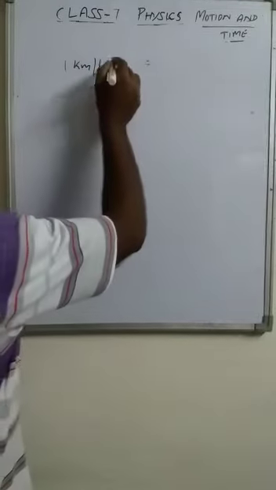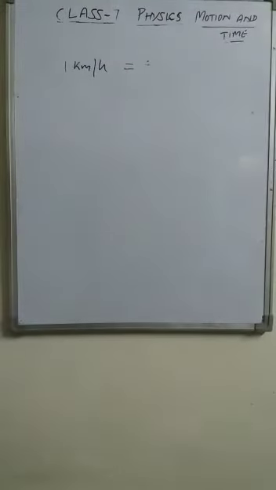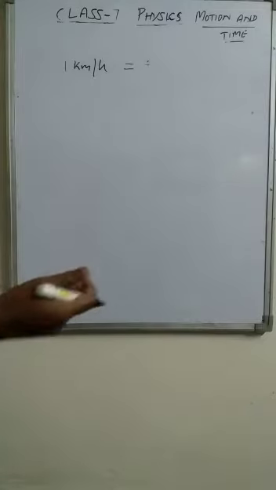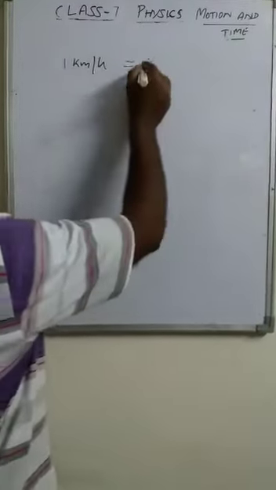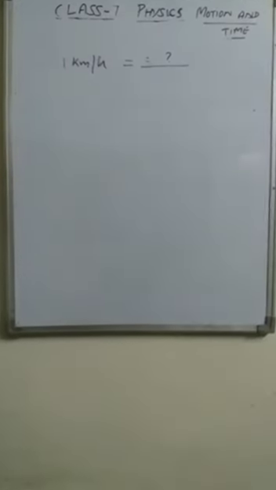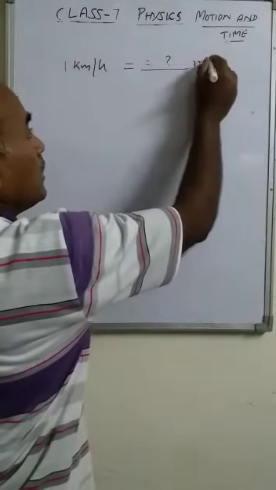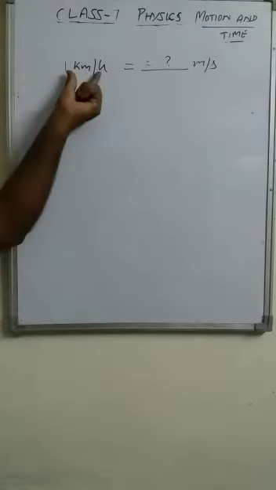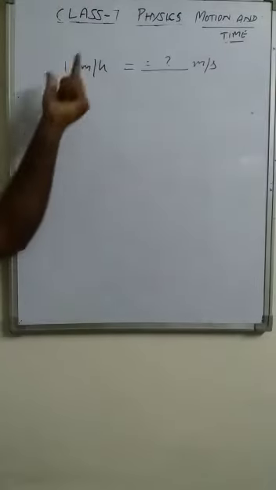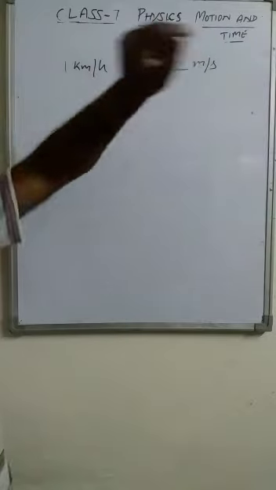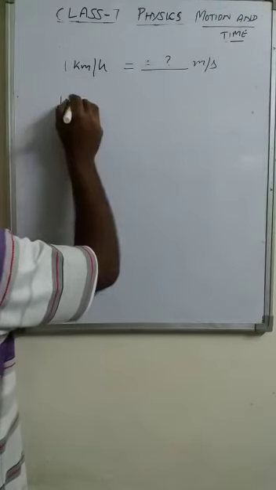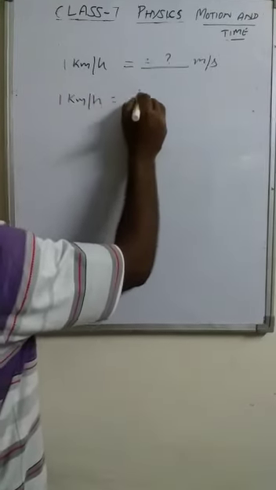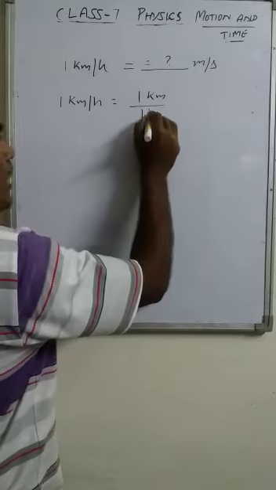Now, if it covers 1 kilometer in 1 hour, then how much distance is covered in 1 second? For that, there is a relation. We want to find out the relation between kilometer per hour and meter per second. Simple relation. 1 kilometer per hour can be written as 1 kilometer upon 1 hour.